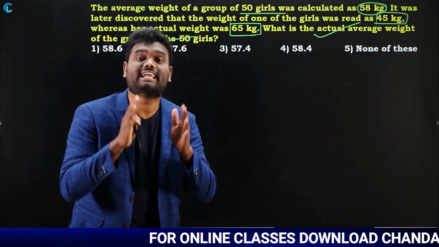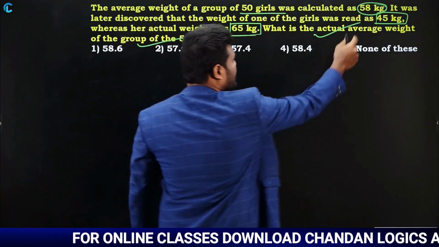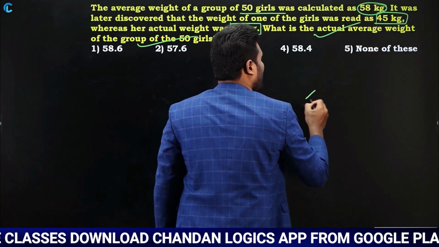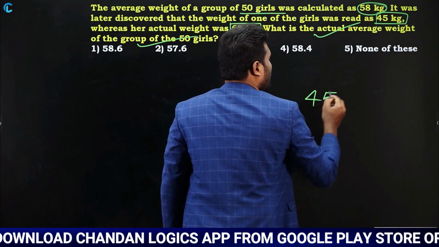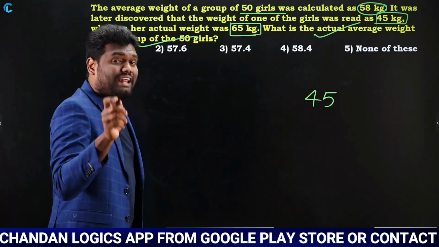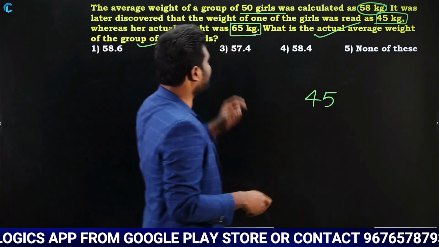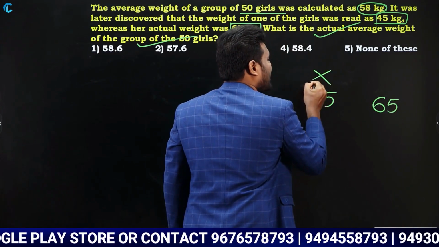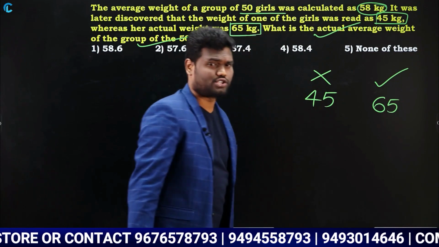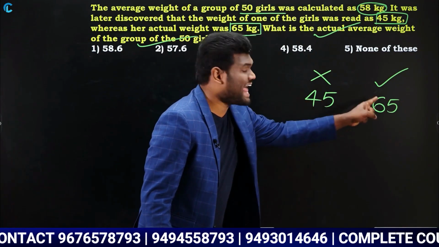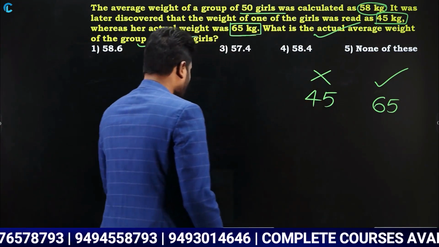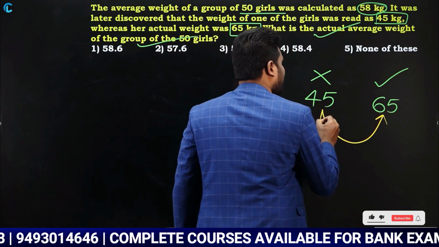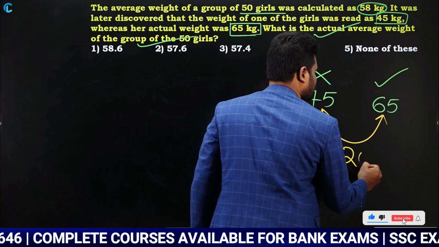Now what you need to do? Take the difference. Look here, the weight was noted as 45 kg, yes or no? Whereas her actual weight is 65 kg. Which means this is the wrong value and this is the correct value. Now just take the difference. If you take the difference between 45 and 65, the difference is 20.